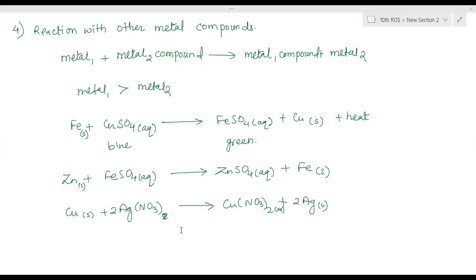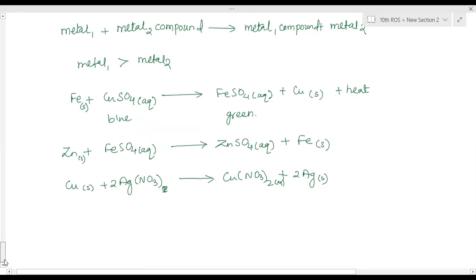So this is all about the chemical reactions. Now, the next part of the chapter. This is the first part of the chapter, physical and chemical reactions of metals and non-metals. Now, next we have to learn is ionic bonds, ionic compounds.